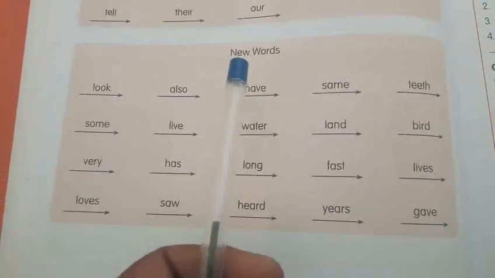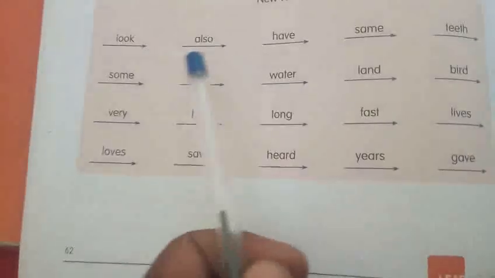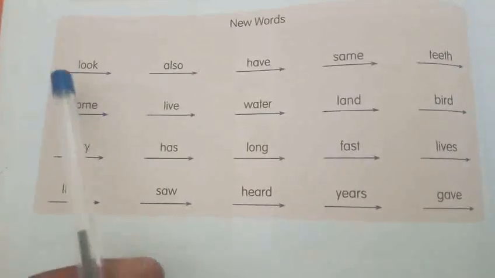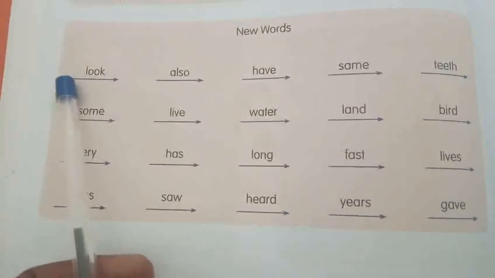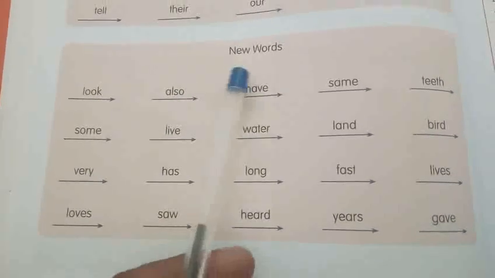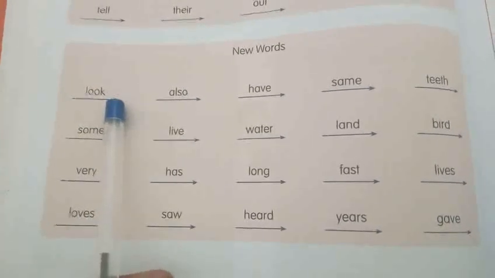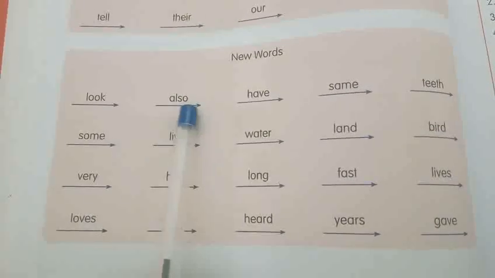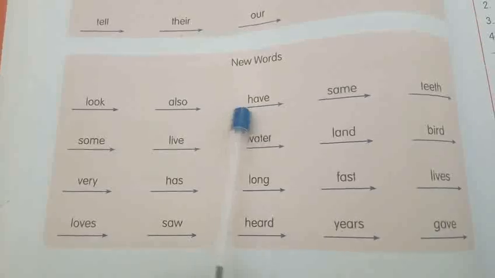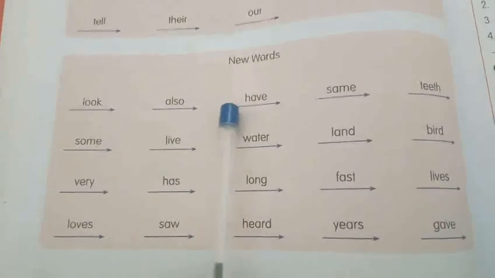So, past two days we learnt about ten whole words, right? We do not use the letter sounds to read these words, right? Now you will keep your finger or pencil like this, how we have to read this word, left to right. You also read along with me. Look, look, look. Also, also, also.